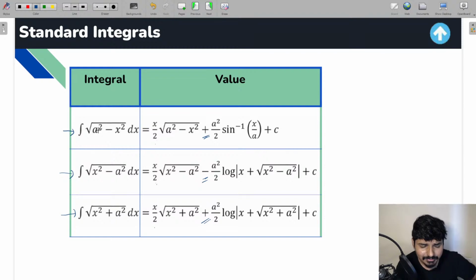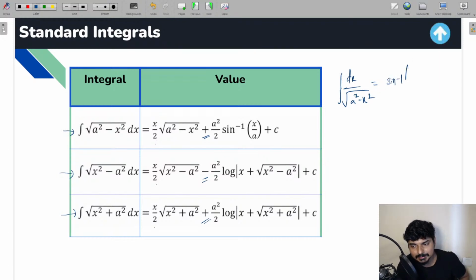That's it. You see, if you take under root of a square minus x square in the denominator, which is going to look something like this, dx by under root of a square minus x square, for which we do know the result. It is going to be what? Well, it is going to be sine inverse x by a plus c, right everyone?